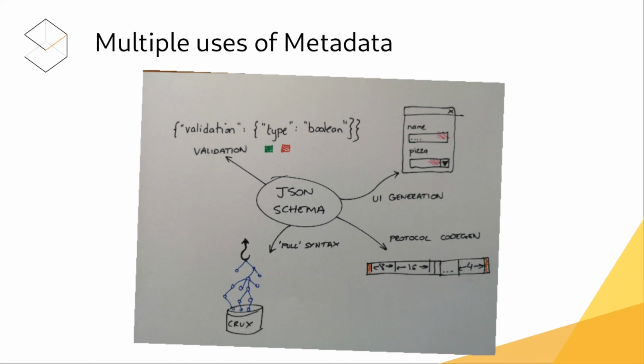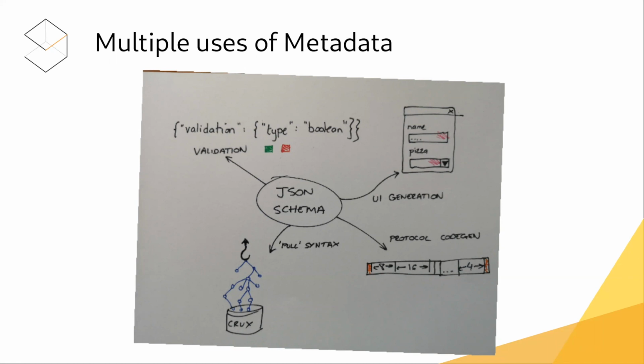And I'm also experimenting with using JSON schema as a pull syntax. This is saying, this is the shape of document that I want to get from a database, which I wish it was in. So we're using a JSON schema to generate Crux queries, and the Crux queries will come up with results and tuples, which will then be stitched together back into result JSON documents. And the query is the schema, and the schema is the query. So you just get to write in JSON schema, maybe the same JSON schema that you've used to build a UI. You can say, this is the data I want, and Crux just does the magic stuff to make those documents come out, even if those documents don't exist in the database.